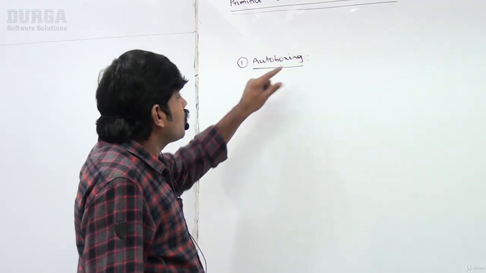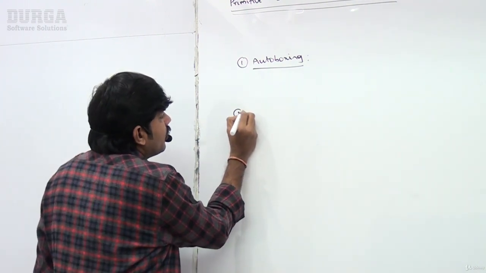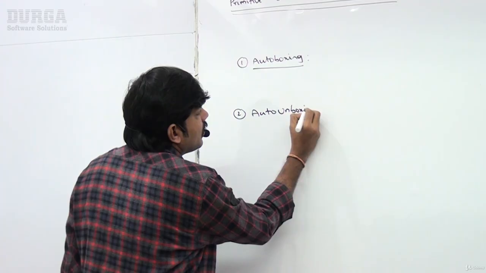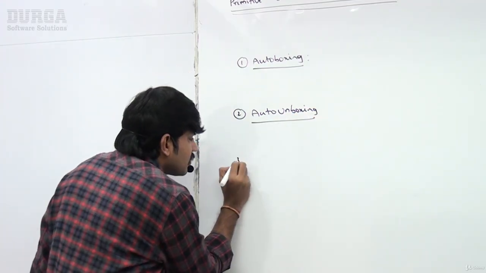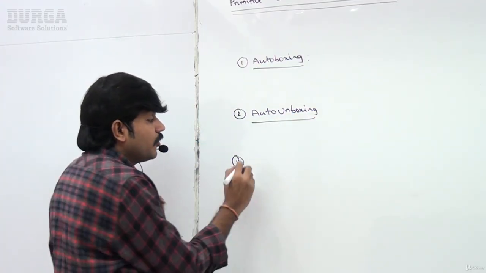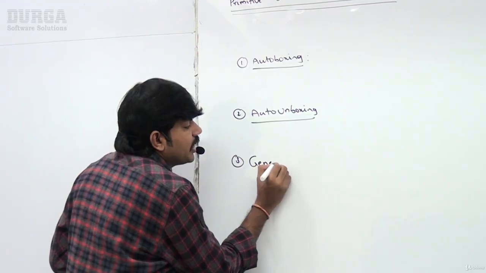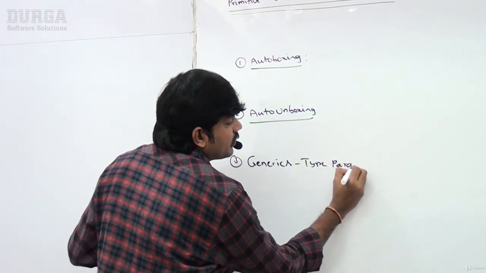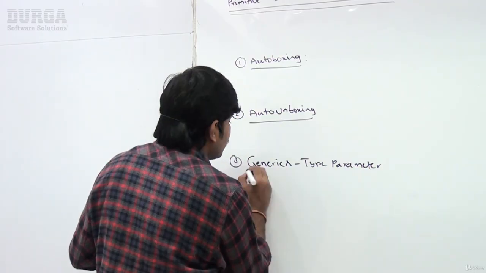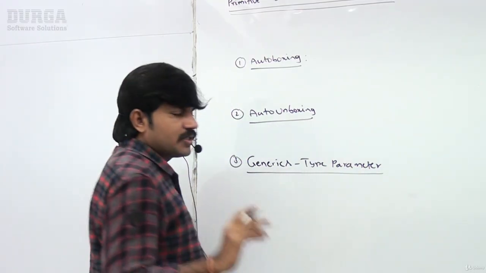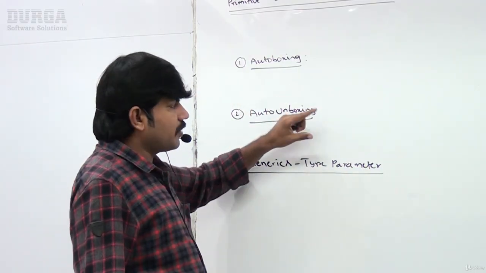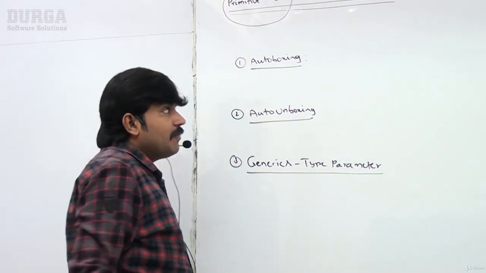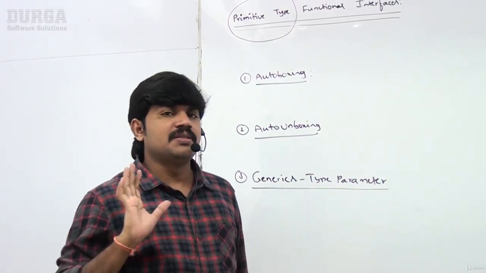The second, auto unboxing. The third, generics type parameter. If you feel comfortable with these, you can understand these primitive type functional interfaces very easily.